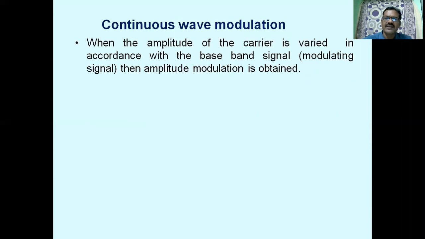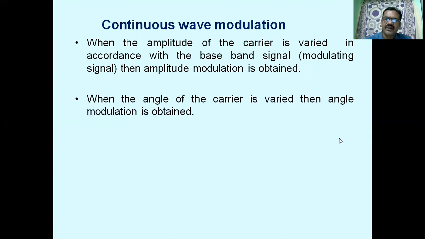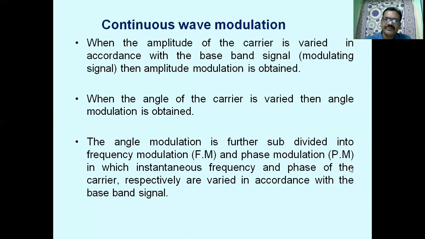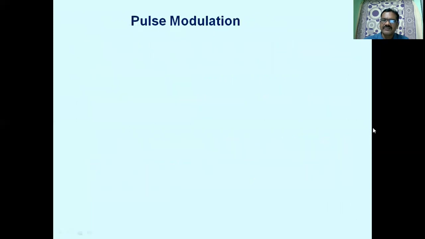When the amplitude of the carrier is varied in accordance with the amplitude of the baseband signal, we call it amplitude modulation. When the angle of the carrier is varied, we get the angle modulation scheme. Angle modulation is further subdivided into frequency modulation (FM) and phase modulation (PM). In frequency modulation, the instantaneous frequency is varied in accordance with the amplitude of the baseband signal. In phase modulation, the phase is varied in accordance with the amplitude of the baseband signal.